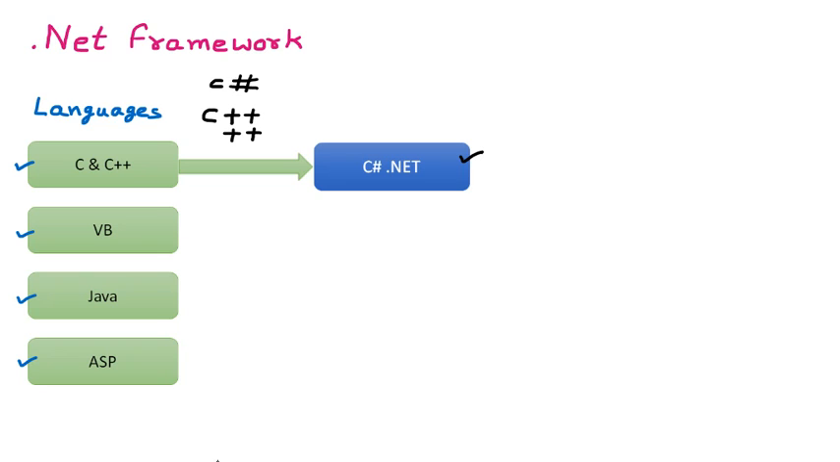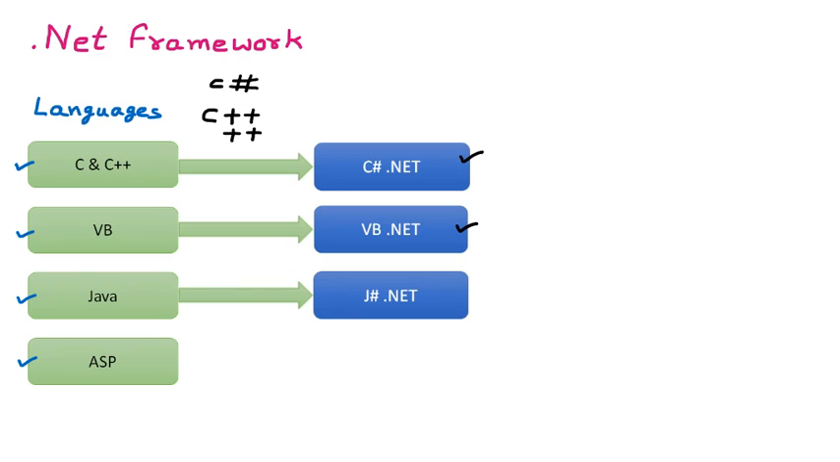Now if we talk about VB, here we have the advanced version included with .NET, which is called VB.NET. Visual Basic was an ancient language. It was an object-based language. There was no real security, no real features. But when it mixed with .NET, it became VB.NET, which is more powerful, more secure, and everything is there. Now if we talk about Java, then Java became J#.NET.